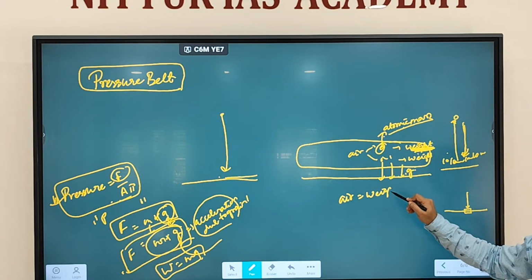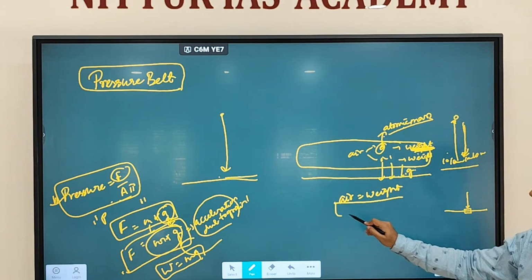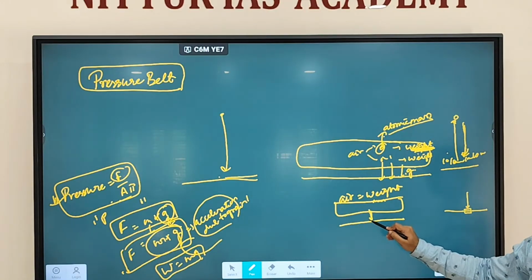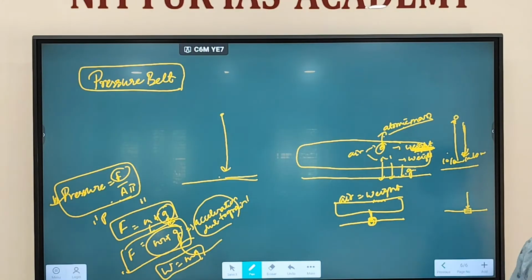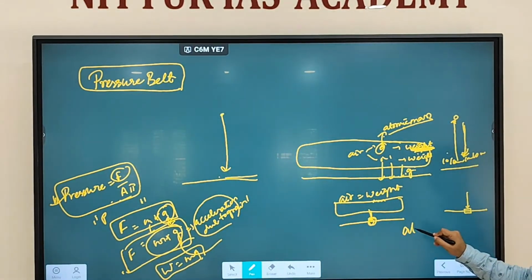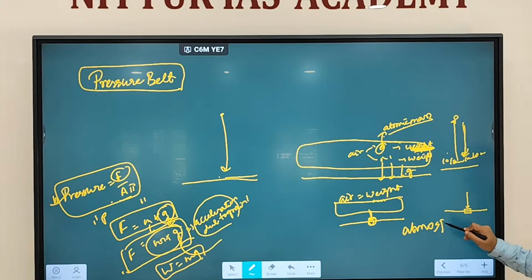When air has certain weight, it will apply a pressure on certain area. Let's say this air is applying a pressure on this area, and this is called atmospheric pressure. Clear? So what is atmospheric pressure?